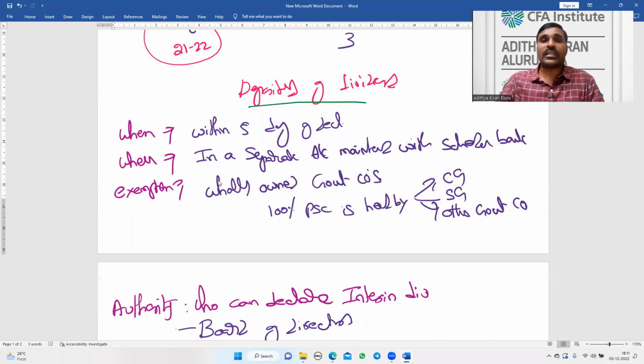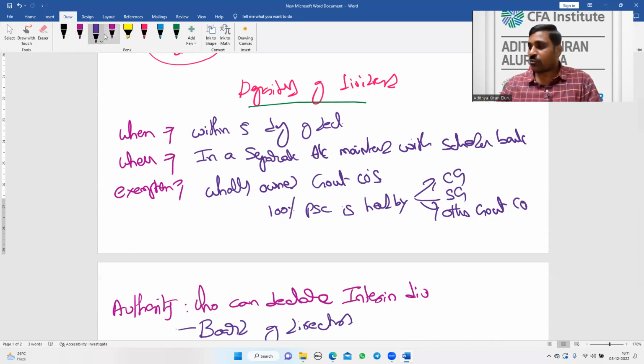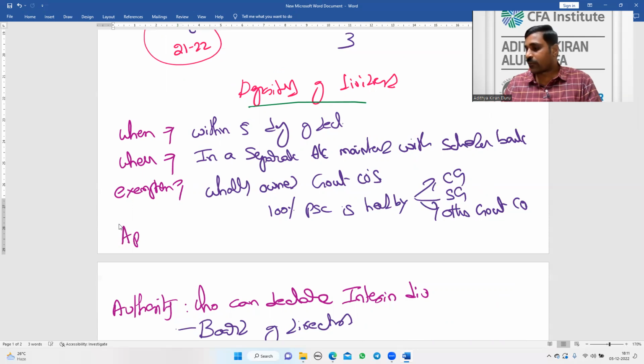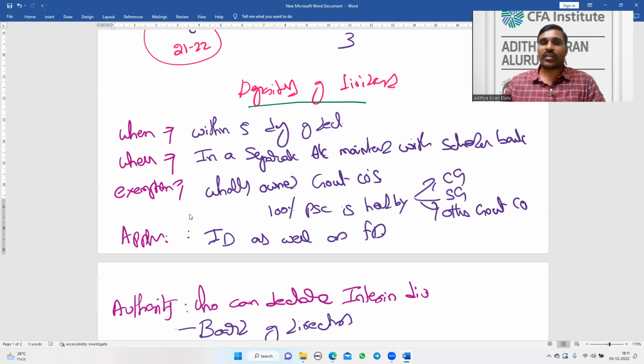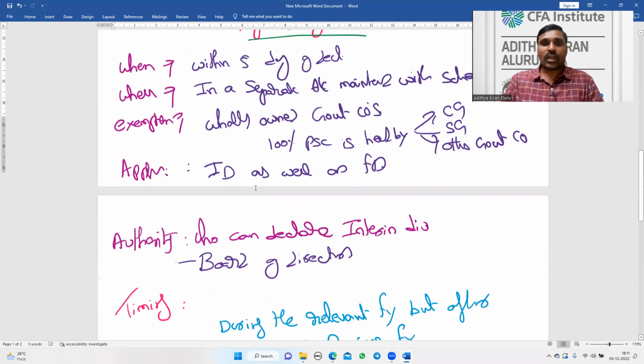So for this company, this depositing requirement is not applicable. And this depositing requirement is applicable to both interim dividend as well as final dividend. Okay, so this is all about the interim dividend.